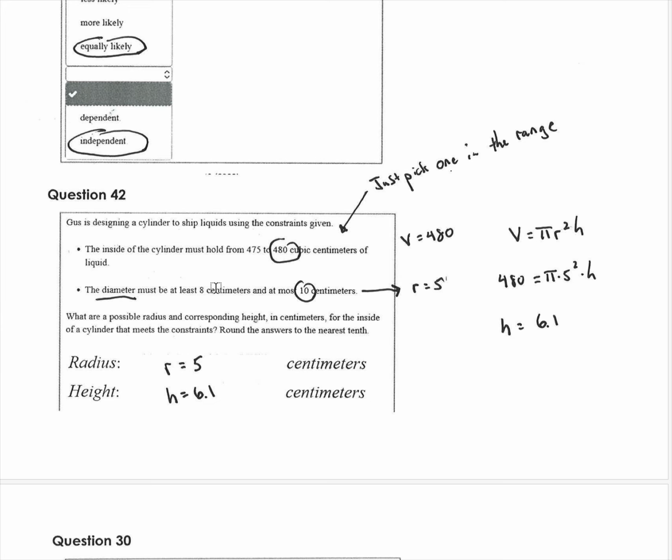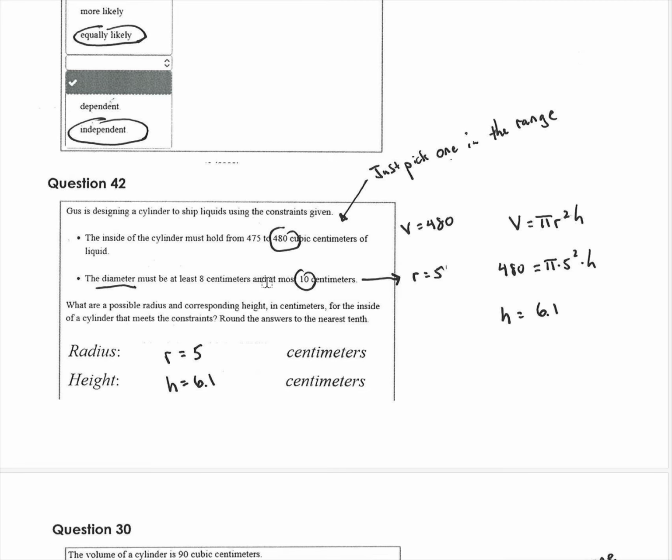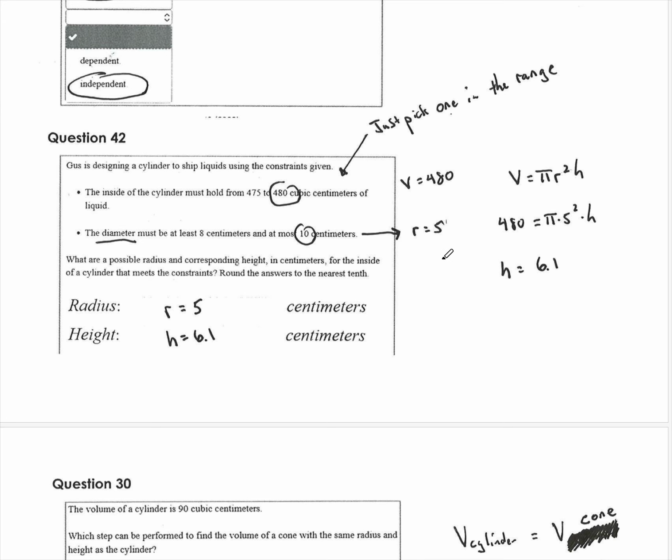So if they give you some range, like we know it's in between this and in between this, well, just pick one. You could have picked anything, and I just picked those two. Careful that they gave you the diameter and you have to find the radius.